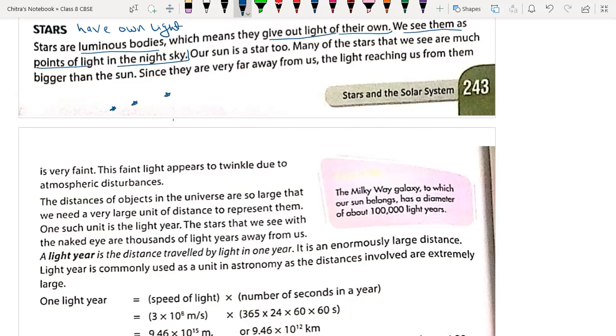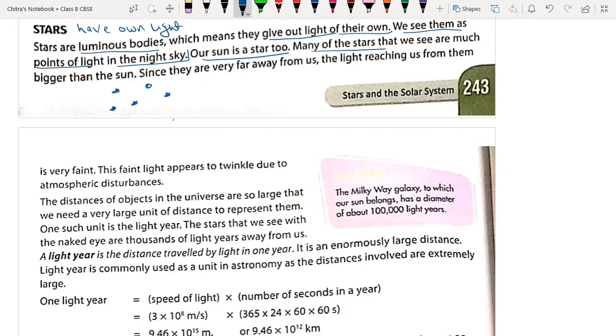So whatever stars we have in our sky have their own light. They are like the sun only, but they are very far away from our solar system. That's why they appear very, very small. Our sun is also a star because the sun has its own light.